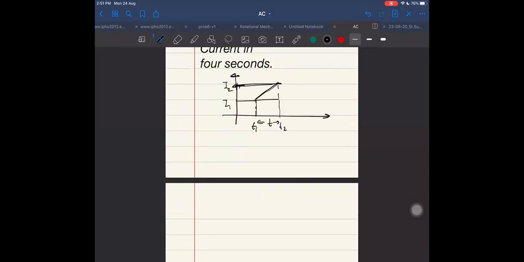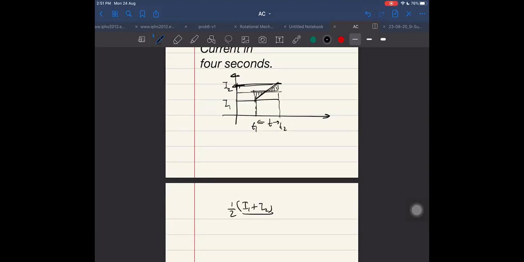Can you find this area? I think the average current is half of I1 plus I2, or not? Because it is a straight line graph. For a straight line graph, the average will always be equal to taking the midpoint. If I take I1 plus I2 by 2, that will be the average. Why? Because this area will be equal to this area.